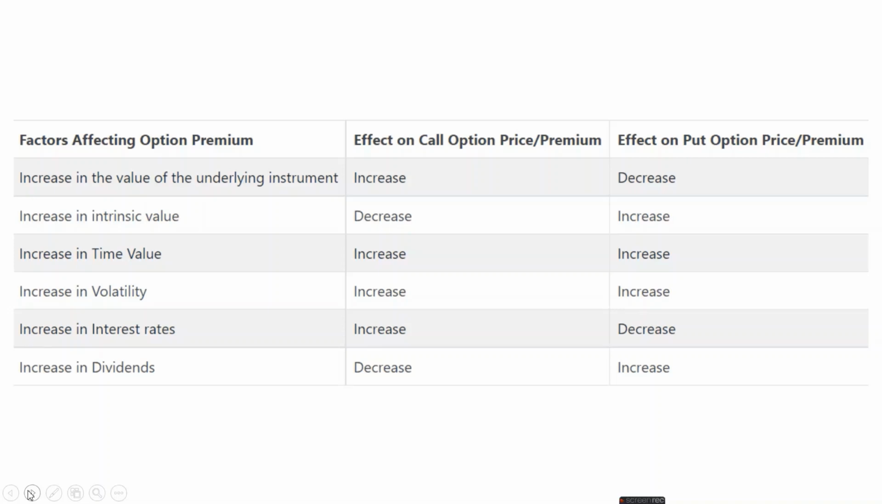Other than the case of an increase in volatility, we see that for both call option and put option, the prices are increasing. That is a rare case because in all the other things, we're seeing that the opposite happens, like in one it increases, in the other it decreases. In time value and volatility, we see that in both the cases it increases when there is an increase in time value and increase in volatility. And when there is a decrease in time value and decrease in volatility, then both the call option and the put option decrease. So that summarizes the factors that affect option pricing.